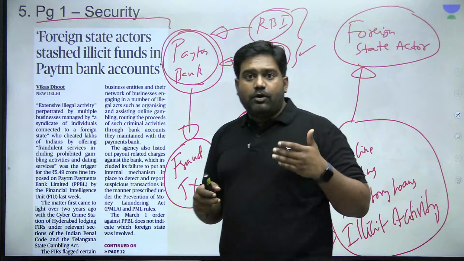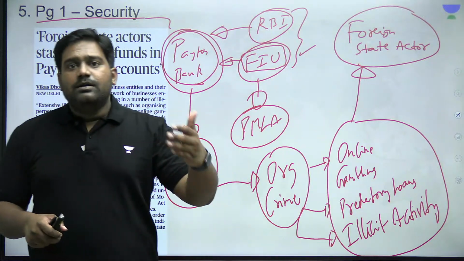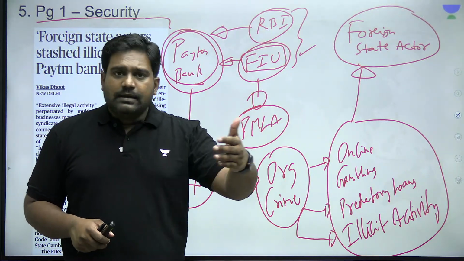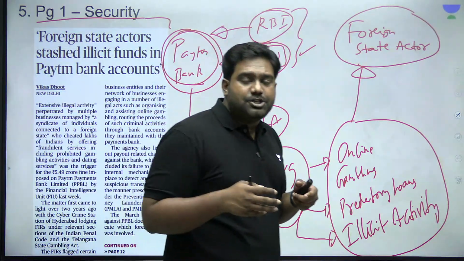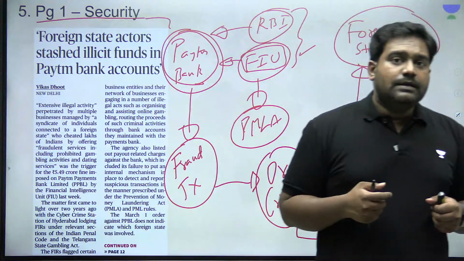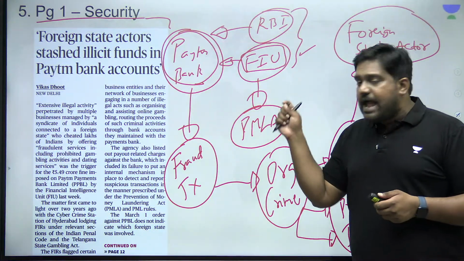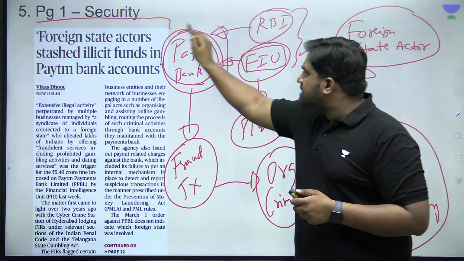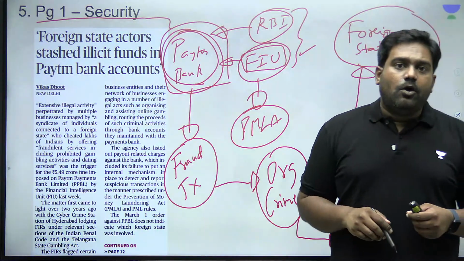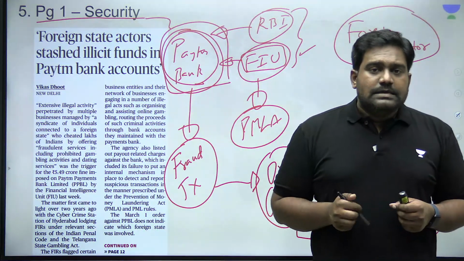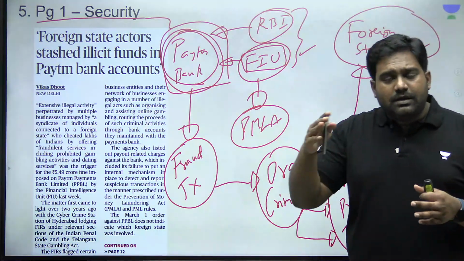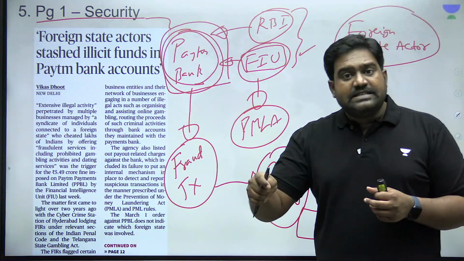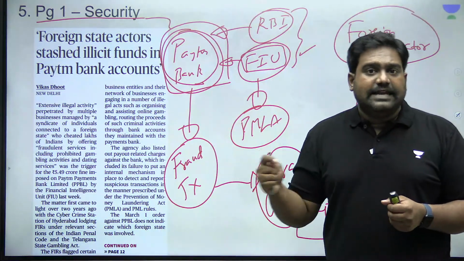Foreign hostile state actors might work with criminal organizations and money laundering networks to create economic destabilization and to create security challenges. So such a risk has been flagged by the FIU while investigating the record keeping of Paytm Payments Bank. It has come across certain illicit transactions and funds which were connected with criminal activities, which essentially has been linked with a foreign state actor.